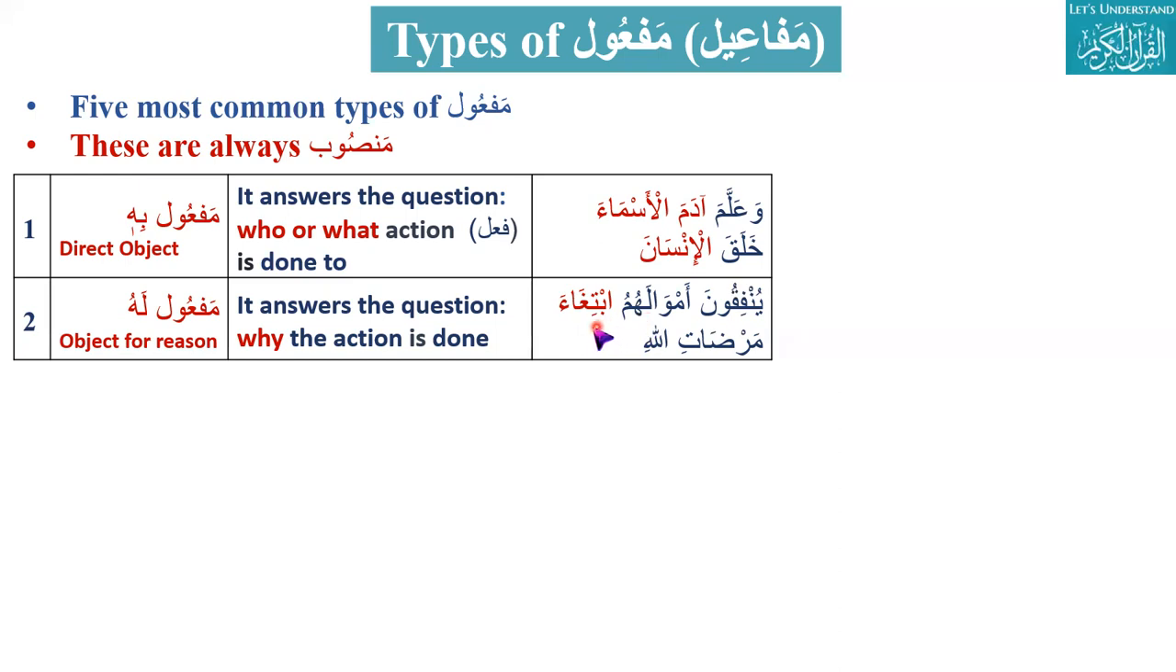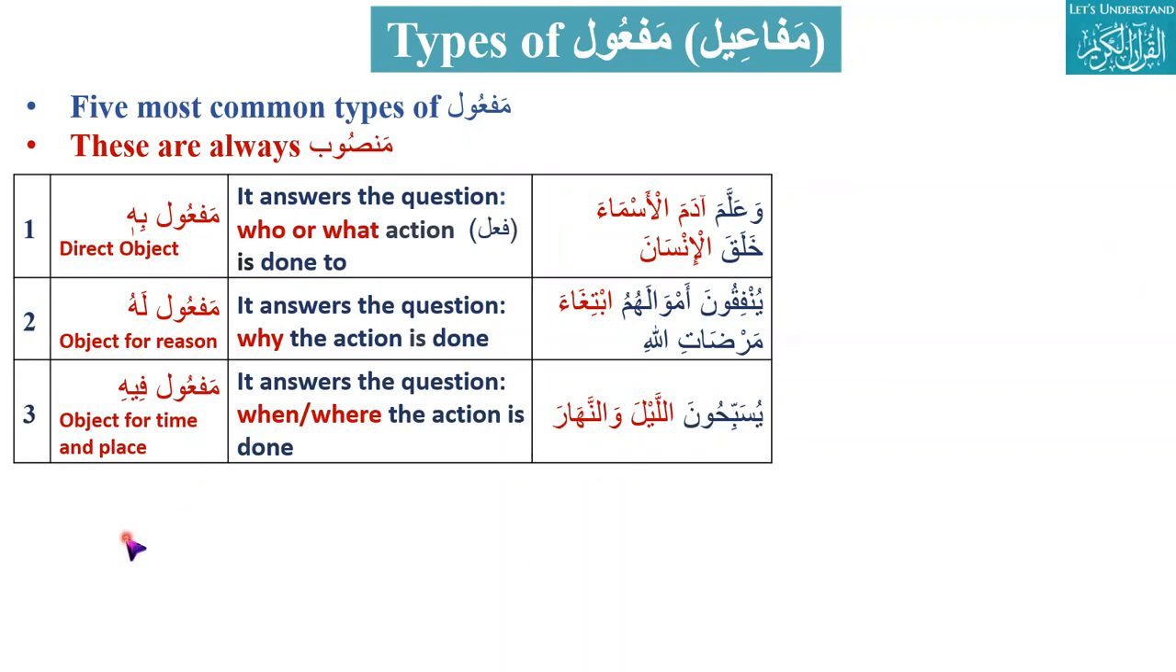Why do they spend their wealth? Ibtigha'a mardatillah, in seeking the pleasure of Allah. They spend their wealth in seeking the pleasure of Allah. So ibtigha is an object. Which type of object? Maf'ul lahu, object for reason.